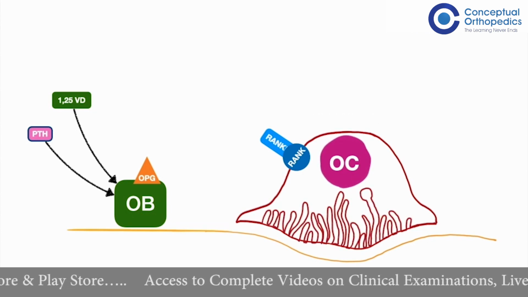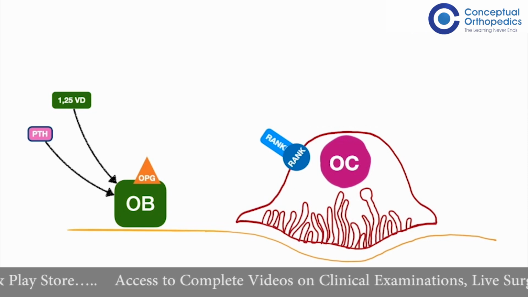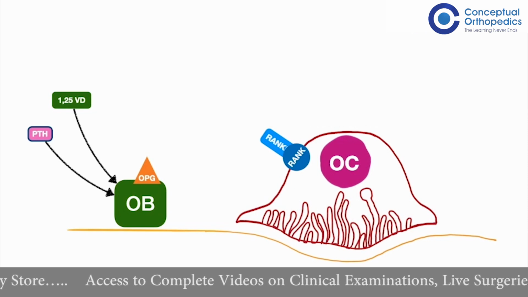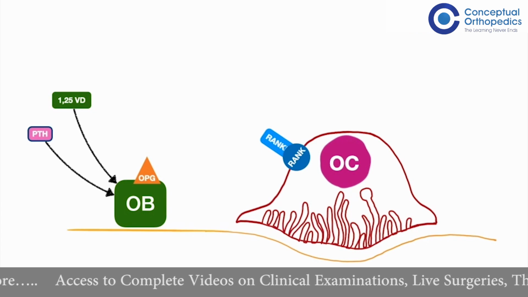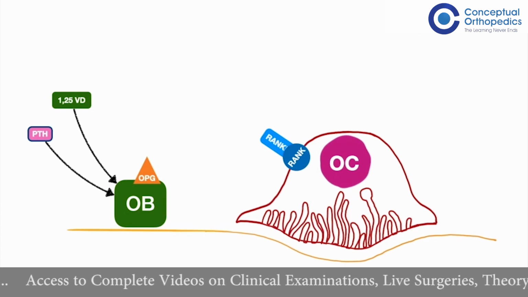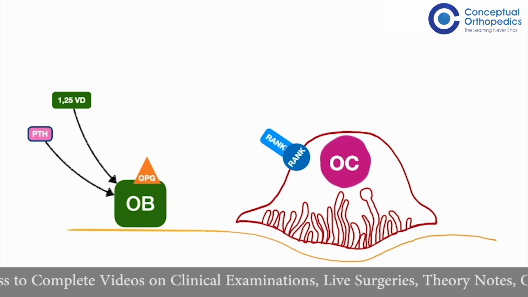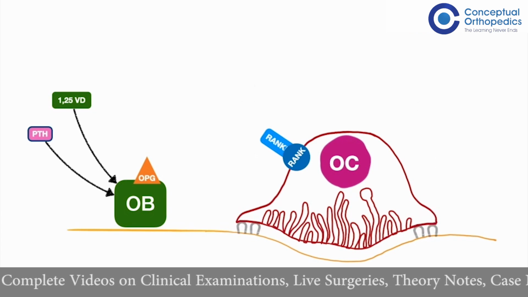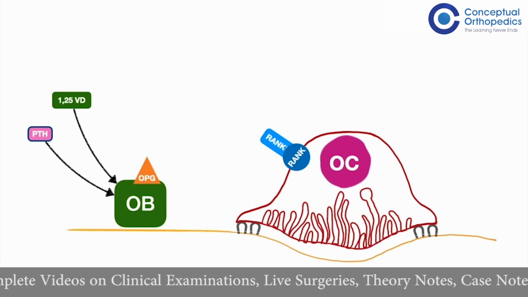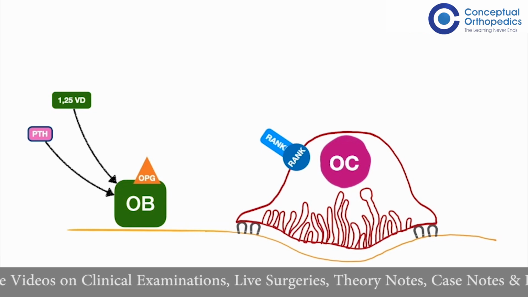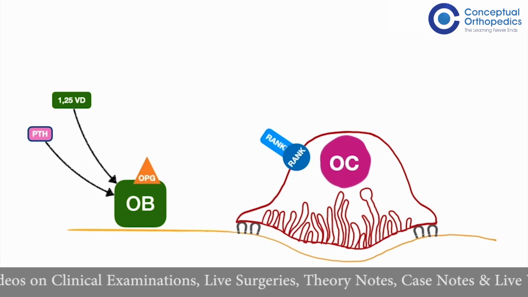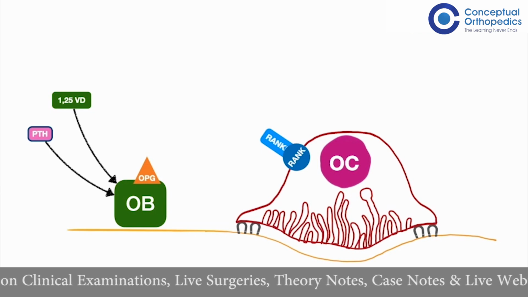That means it starts having ruffled borders. These ruffled borders are important because this is the border through which the osteoclasts disperse their enzymes into the bony surface. Now the osteoclasts, after getting activated, attach themselves to the bony surface through anchoring proteins like integrins.